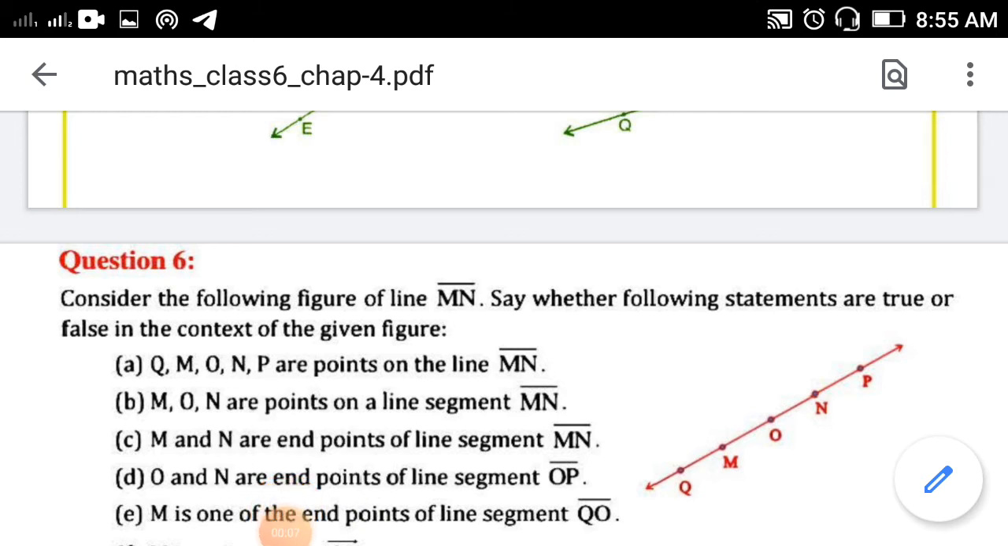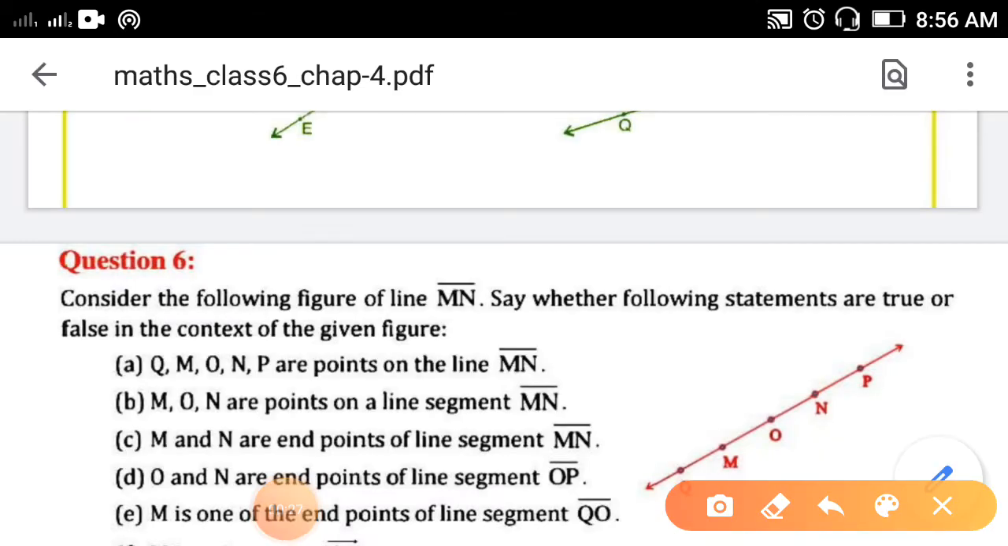In this video we will see question number 6 of exercise 4.1. Consider the following figure of line MN. In this video you can see line MN, it is given. Say whether the following statements are true or false in the context of the given figure.